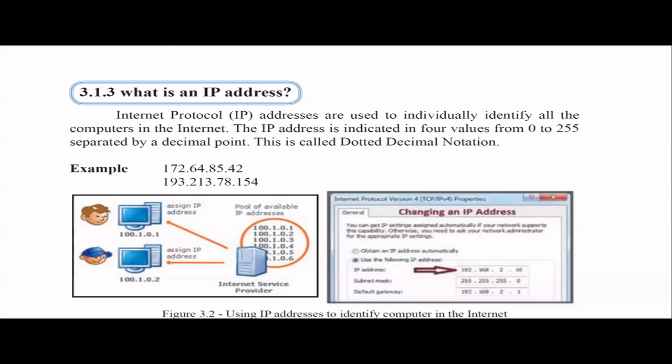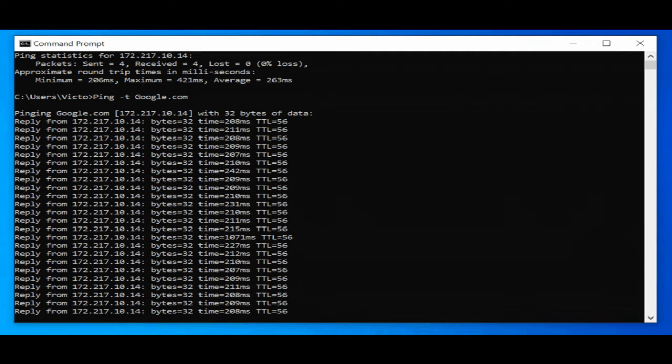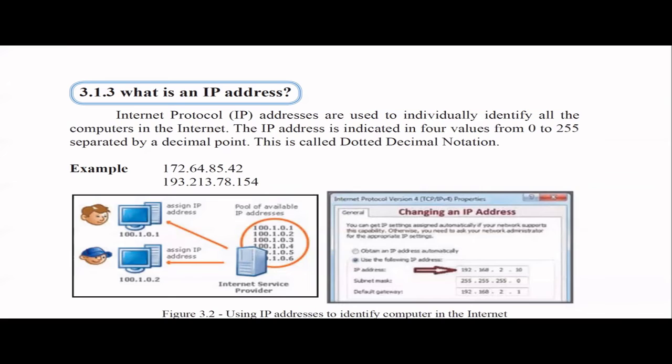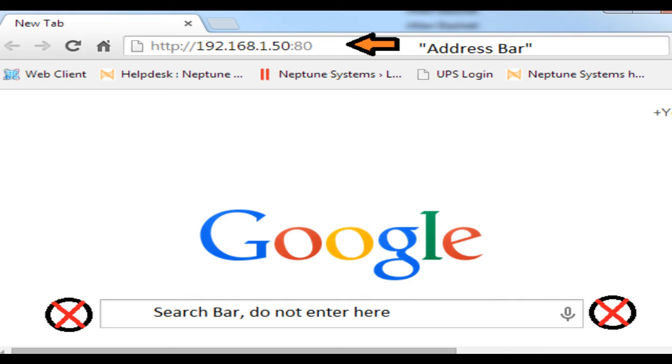So check your IP address, right? You can check the IP address of Google also. How to do it, right? You can type the command ping and type google.com, right? Then you can see, this is the IP address of google.com. So if you take this IP address and type it in the address bar, you can still go to google.com, right? I will talk about this in more detail when we talk about DNS servers.